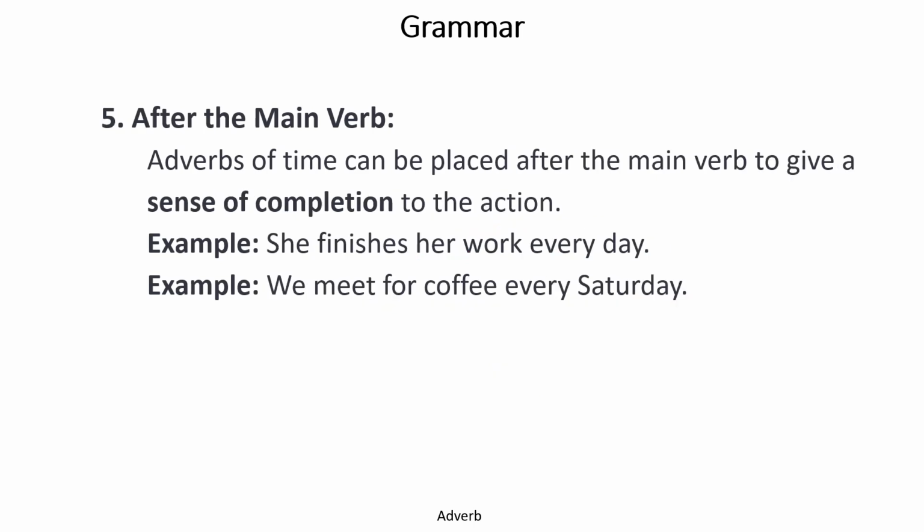Now, when they behave like time, they can come after the main verb. She finishes her work every day. Now every day is a time, and it is coming after the verb. We meet for coffee every Saturday. So we meet there every Saturday. This is time. And meet is the verb.